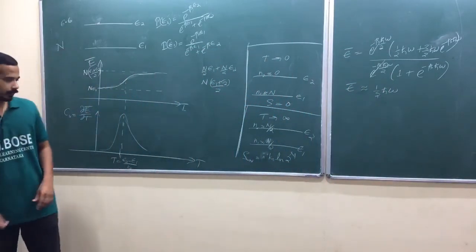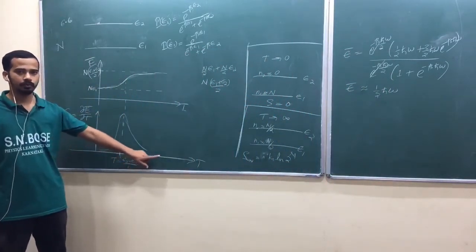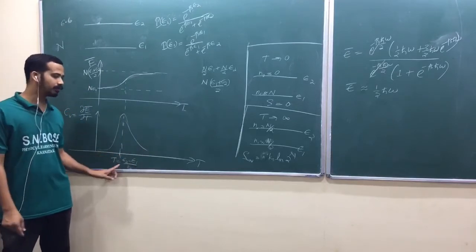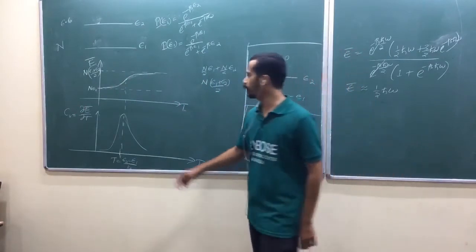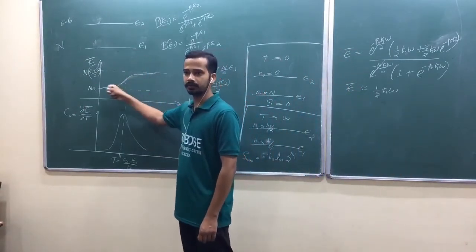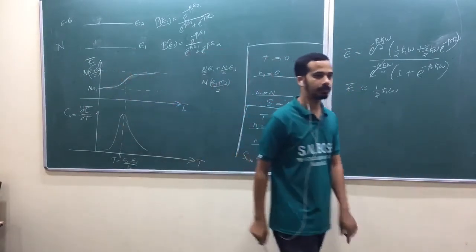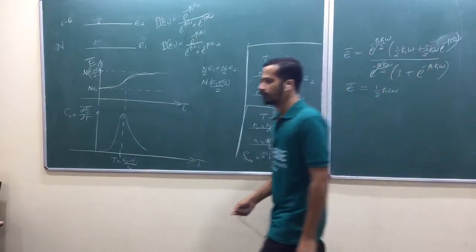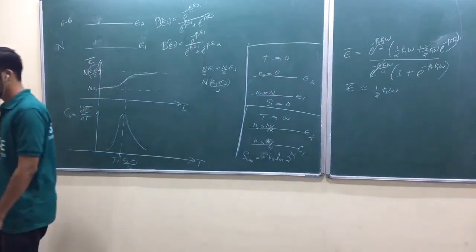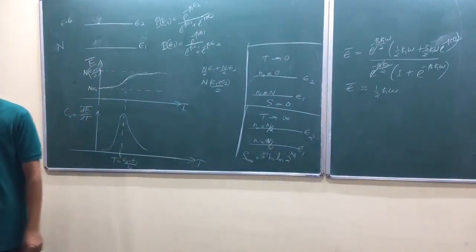When kBT is equal to E2 minus E1, it will be the peak, and at that point only will there be the transition from lower to higher. But it's a little difficult to explain why that temperature, okay?